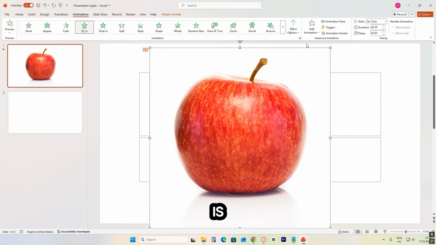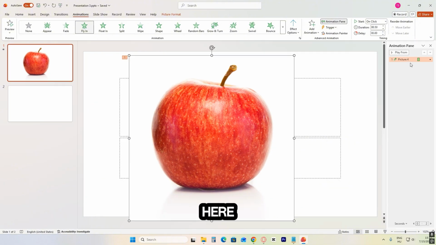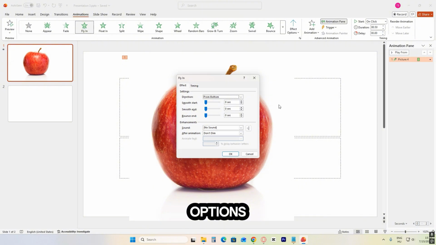Now all you have to do is click on animation panel, it's right here, and then you will see this right here. Select the animation, of course, on the picture, right click on it, and then click on effect options, and now you will see enhancements, and you will see sound.